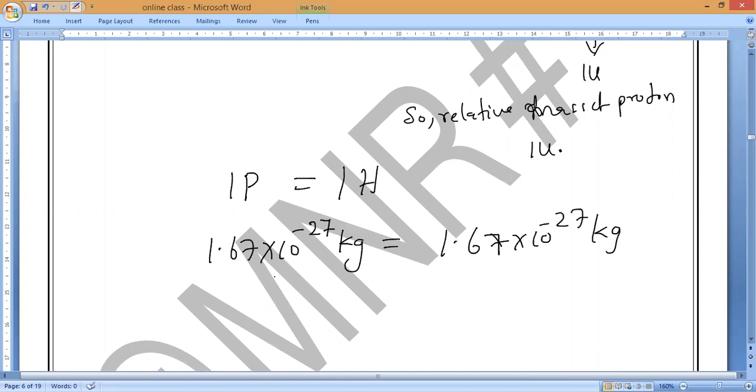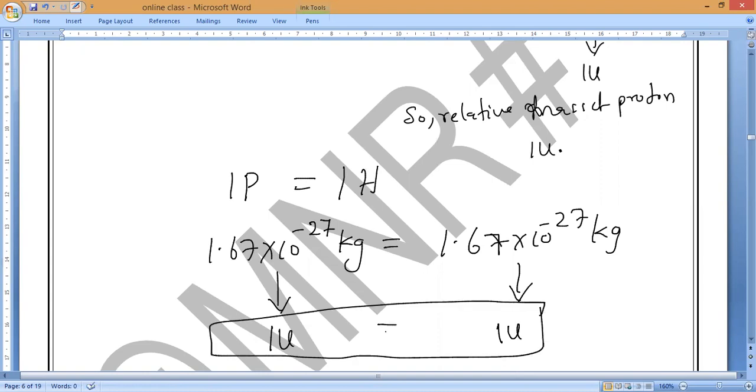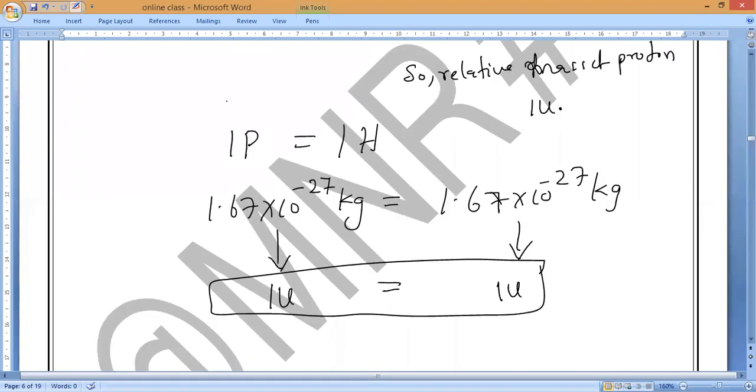That is why we can say the mass of one proton is 1u and the mass of one hydrogen is also 1u. So relative mass, while comparing the mass of proton with the hydrogen atom, the basic hydrogen atom which contains only one proton, 1u equals 1u. This is the relative mass of proton.